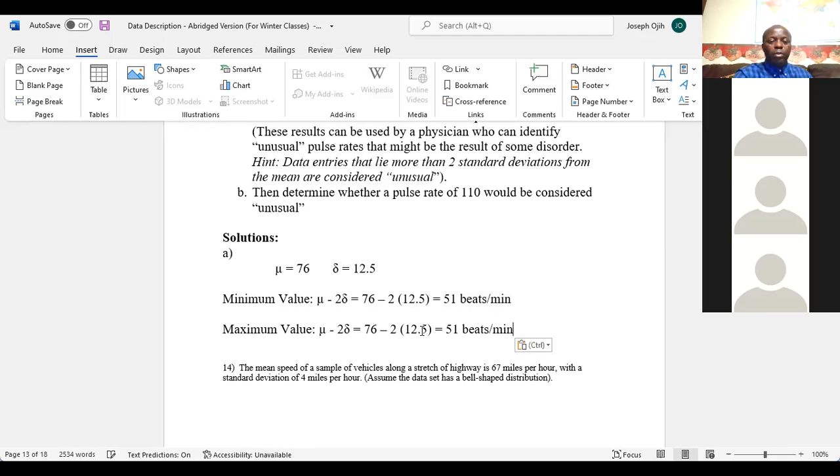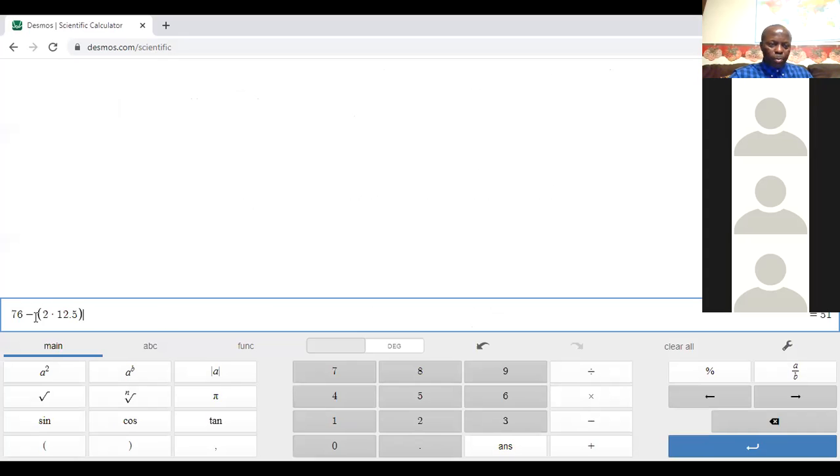The maximum value, we do the same thing, but we're using plus now. Going to the Desmos calculator, we change this to plus, and it gives us 101 beats per minute.